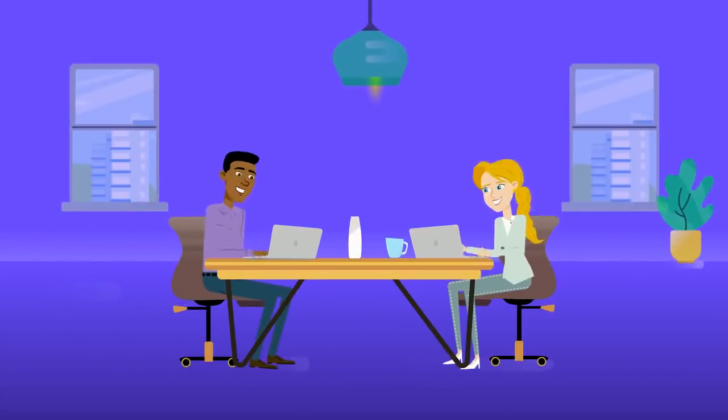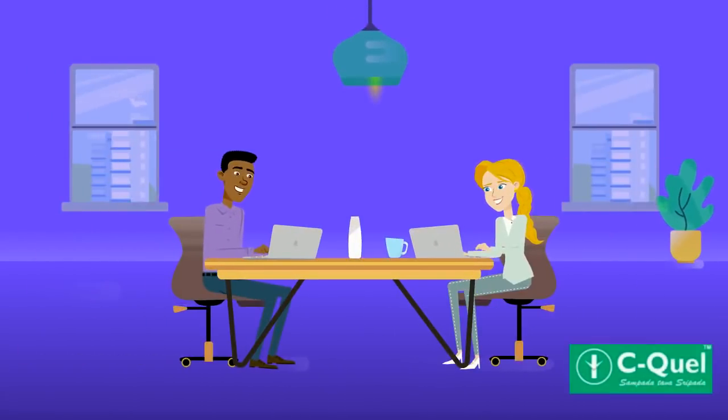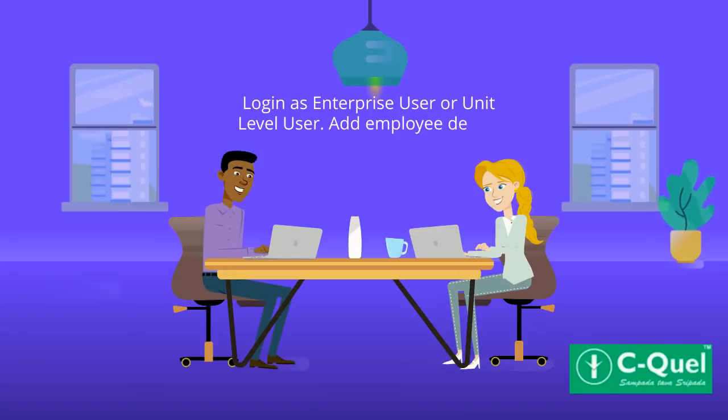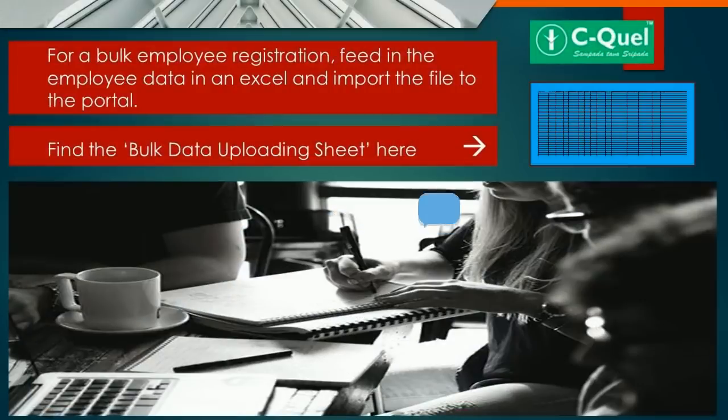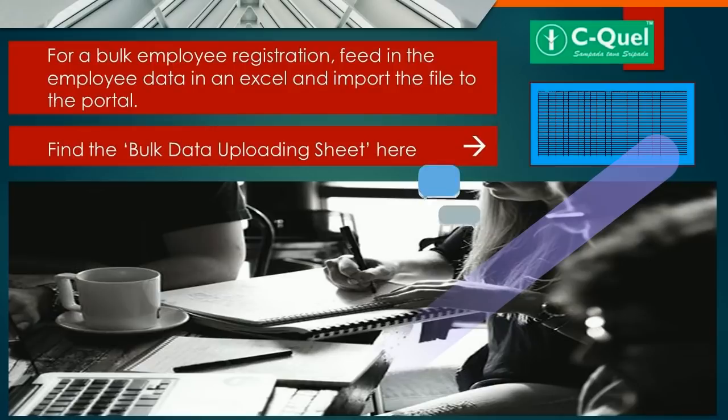After the successful registration of the enterprise, now is the time to create a database of your employees through step 3. Log in as enterprise user or unit level user. Add employee details for unit. Fill the required employee details as shown in the screenshot from the HUM portal. For a bulk employee registration, feed in the employee data in an Excel and import the file to the portal. Find the bulk data uploading sheet attached here.